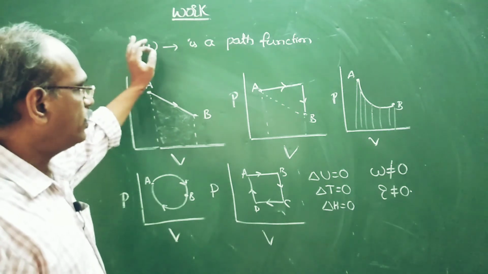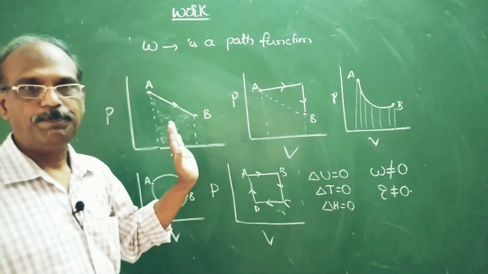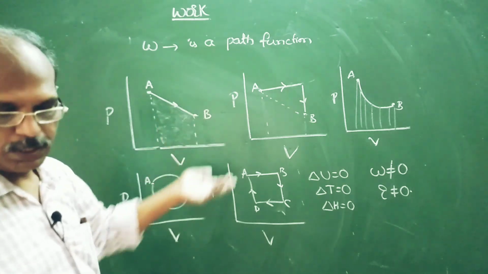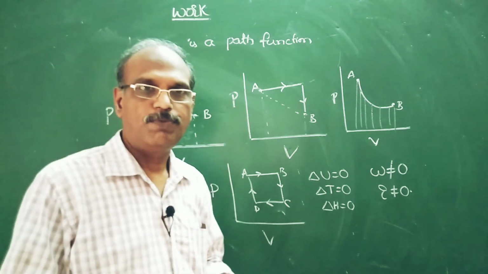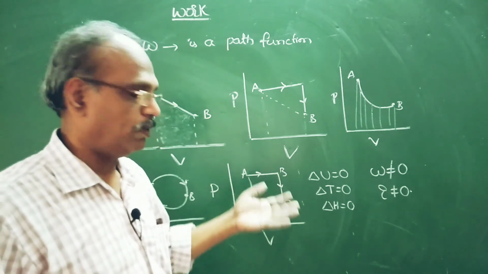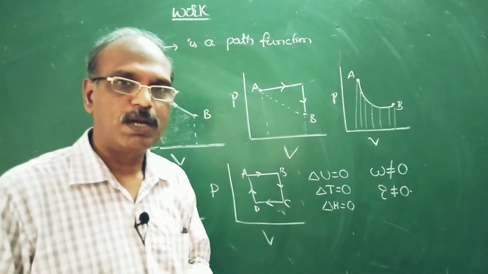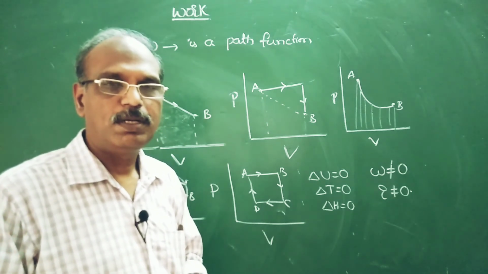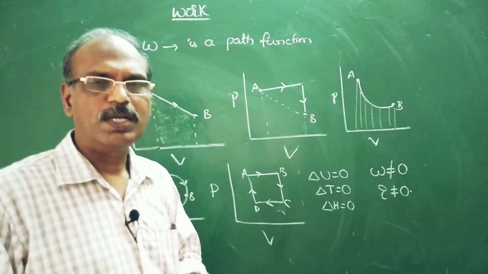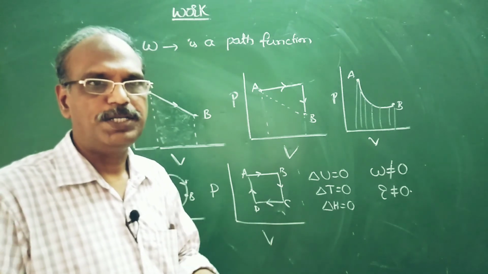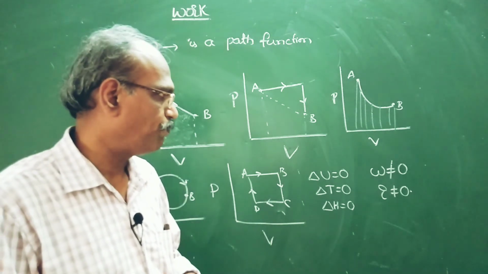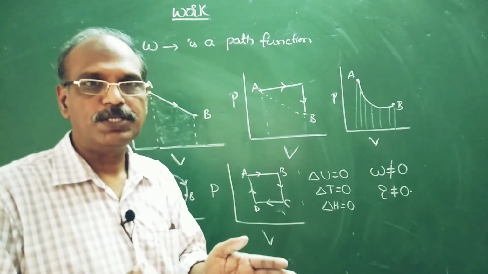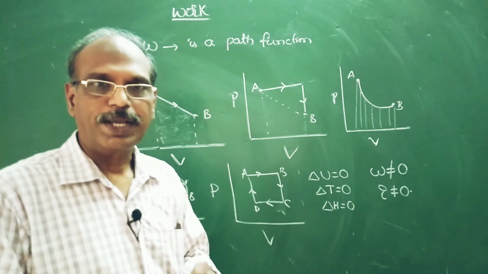So, work is a path function. That is the point to remember. Work depends on the conditions of the process: it may be isothermal or adiabatic, reversible or irreversible, isobaric, isochoric, like that. Different conditions, the path in which it is done. Okay. So about calculation of work under different conditions, let's see in the next video.